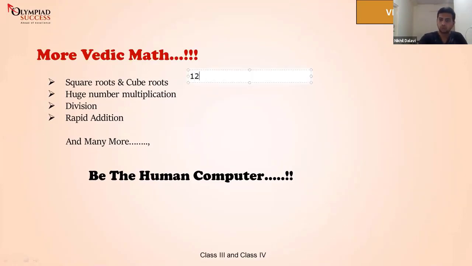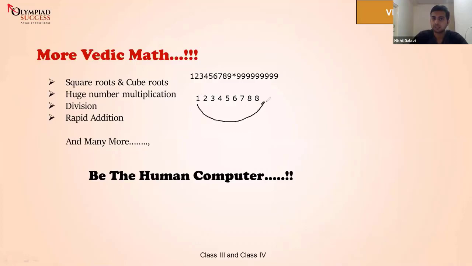So 1, 2, 3, 4, 5, 6, 7, 8, 9 times 999, 999, 999. What we're doing here is, the answer will be 1, 2, 3, 4, 5, 6, 7, 8, and it will be 8, not 9. Why is it 8? Because you subtract 1 from this number. Then you subtract 9 from each digit of this number and write it here. How much is 9 minus 1? 9 minus 1 is again 8.